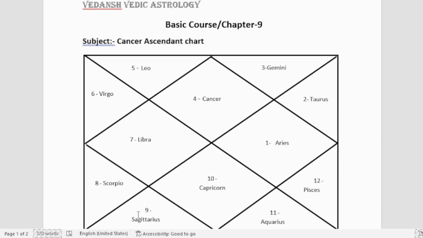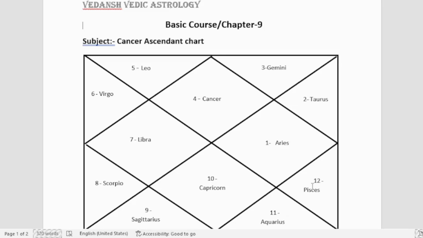We have discussed the 5th house, we have discussed the 6th house. Now we come to the 7th house. The 7th house Lord here is Saturn, as number 10, Capricorn, is written here. We all know the Lord of Capricorn is Saturn. Saturn here is also the Lord of the 8th house, which is number 11, Aquarius sign. Saturn here is the Lord of the 7th house and the 8th house, and it is the enemy of Moon. So here Saturn becomes a malefic planet for this ascendant chart.